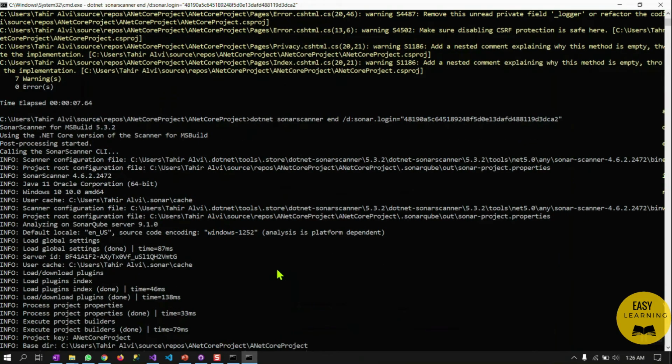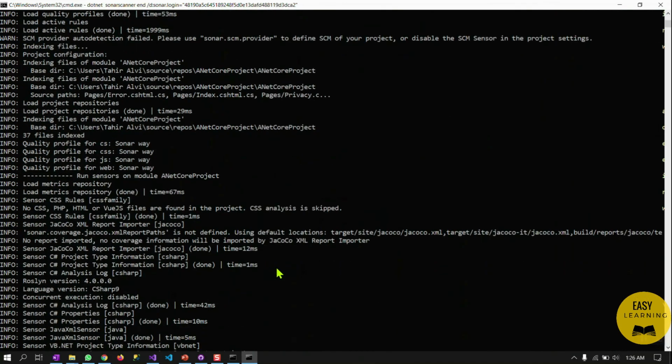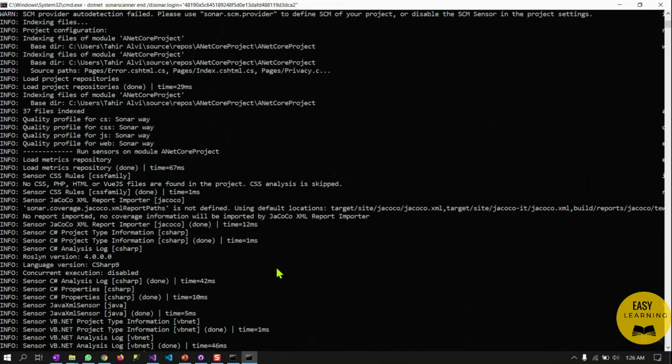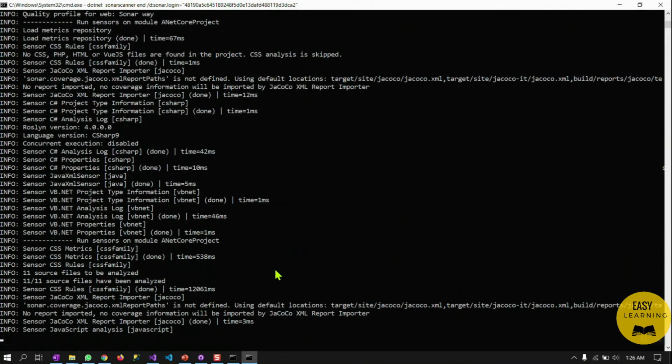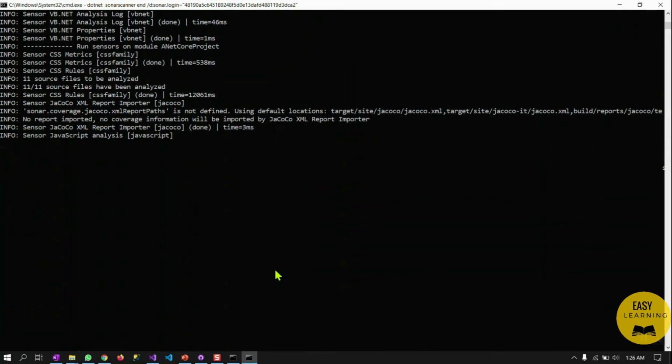You see all the files are starting to be analyzed by the Sonar Scanner, every individual file, whether it's a C# file, JS file, TypeScript file, or any other file in that solution or project. Whenever you run it the first time, it will definitely show you the quality gate as a pass.